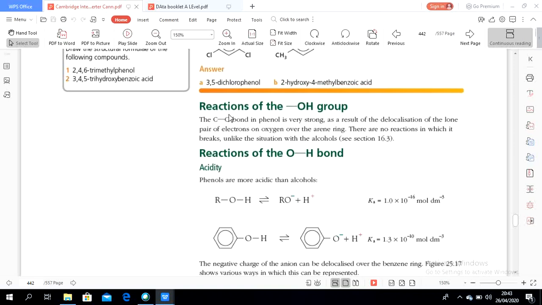It has an overlapping pi bonding system with the O. That makes a strong bond between the benzene and the oxygen, which makes the hydrogen easy to lose, easy to be donated. That makes phenol a weak acid. Why is it a weak acid? Because it has a low Ka value, the acid dissociation constant.